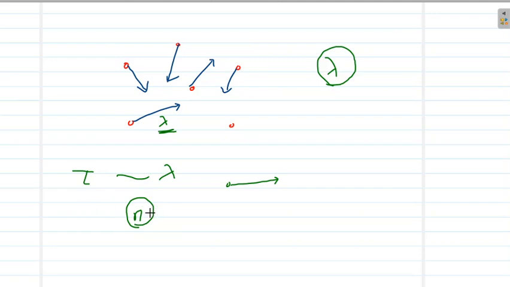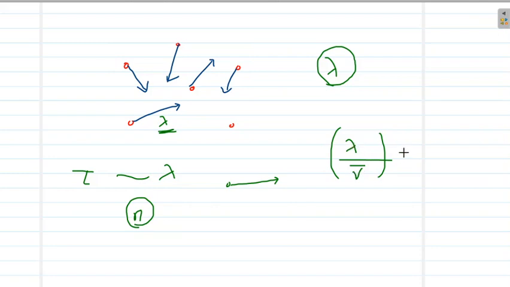we know the mean free path is given by lambda, the distance traveled by an electron between two collisions, and if the average velocity of the electron is v bar, then the time required for one collision is lambda by v bar, right? V bar is the velocity, lambda is the distance traveled between collisions.